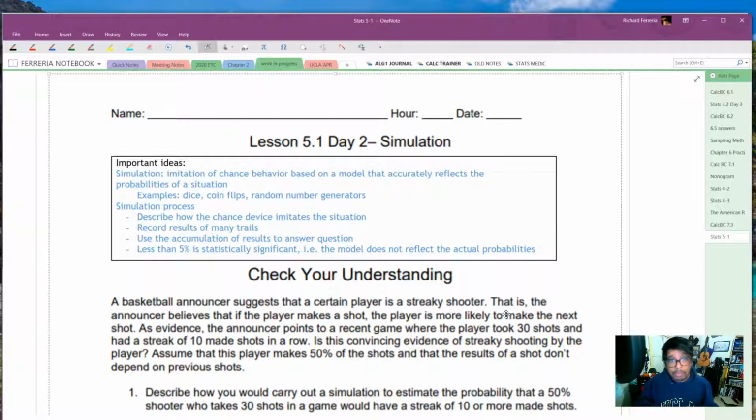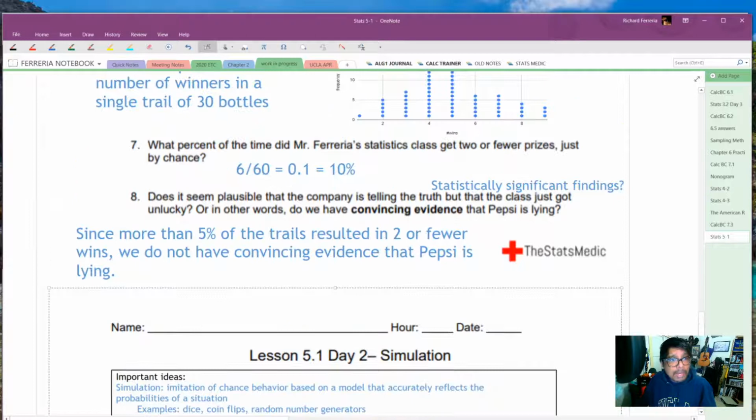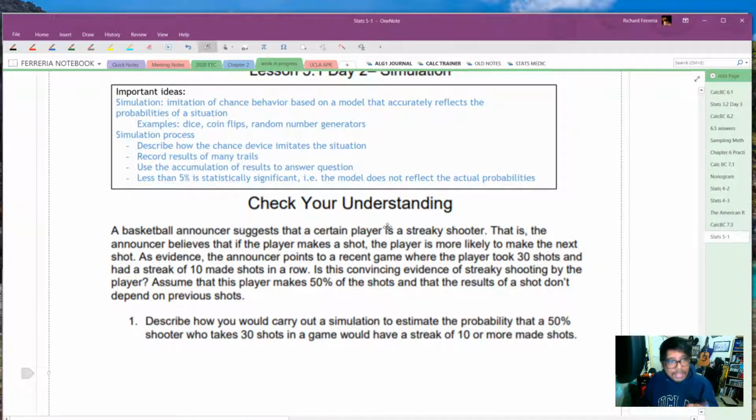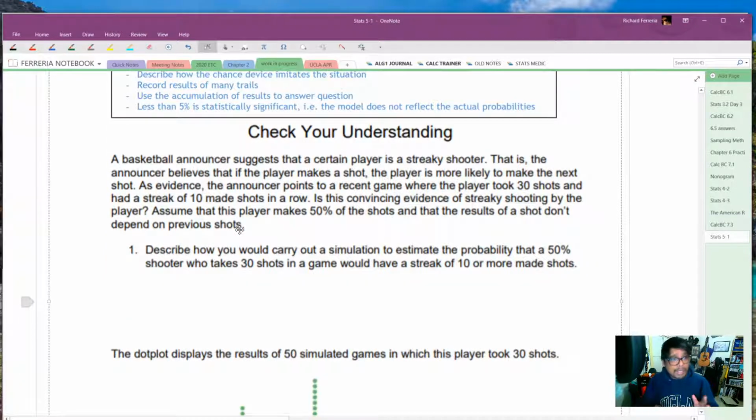reflect the actual probability. So if we had gotten, we'll go back up to the Pepsi, if this was 2%, then we would say, okay, if we only got 2 or fewer prizes 2% of the time, then the model is probably wrong. And the model was 1 out of 6. So probably 1 out of 6 is not correct. Less than 5% is that statistically significant idea.